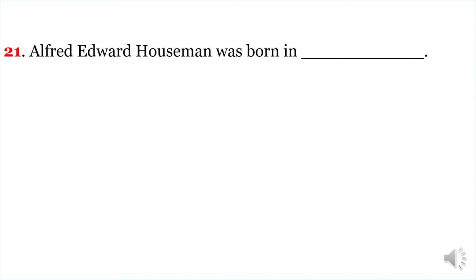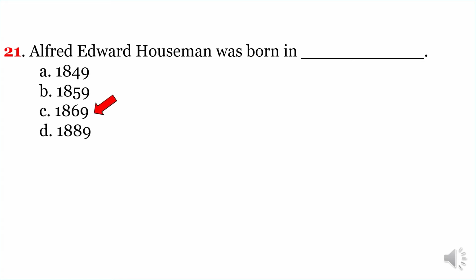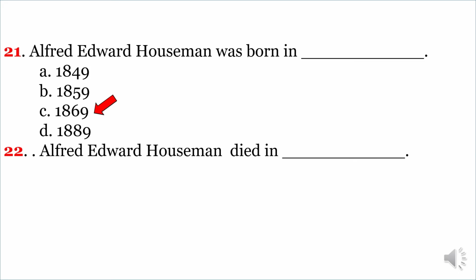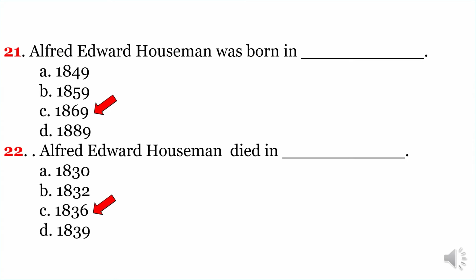Next question. Alfred Edward Housman was born in? The correct option is C. 1869. Another very important question. Alfred Edward Housman died in? The correct option is C. 1936.